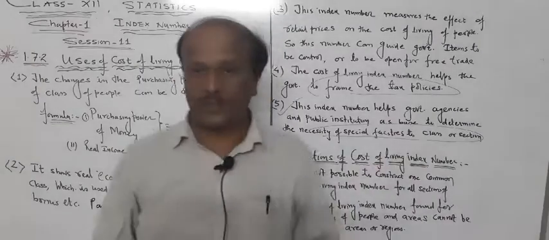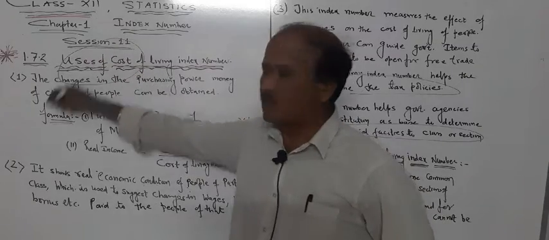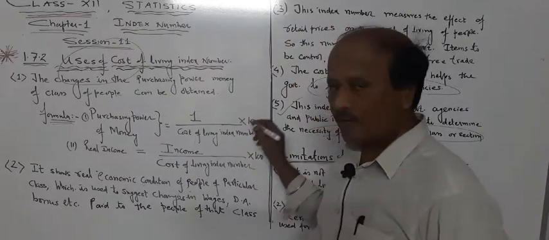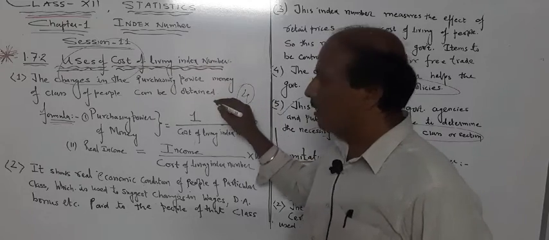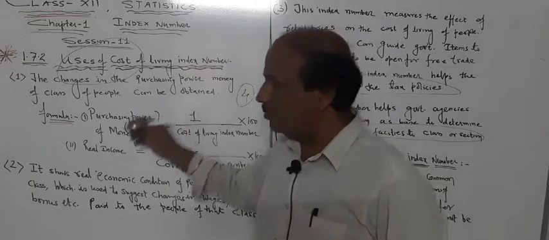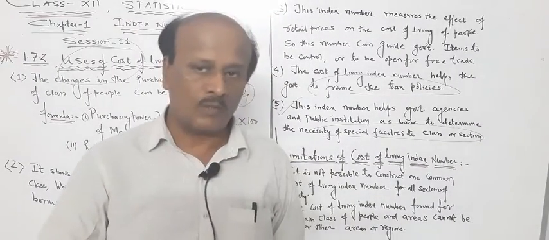So there are 5 points. Suppose this question comes for 2 marks, uses of a cost of living index number. There are 5 points. At least write 4 points to gain 2 marks. 1 or 2 points you can include yourself also. You can write in your own words also.